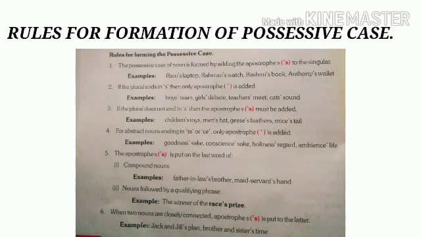Here also you can see in your book Jack and Jill's plan. So the apostrophe s is put to the latter noun, that is Jill. Similarly, brother and sister's time, here no apostrophe is put to the brother. Here the apostrophe is put to sister's time because it is the latter noun.